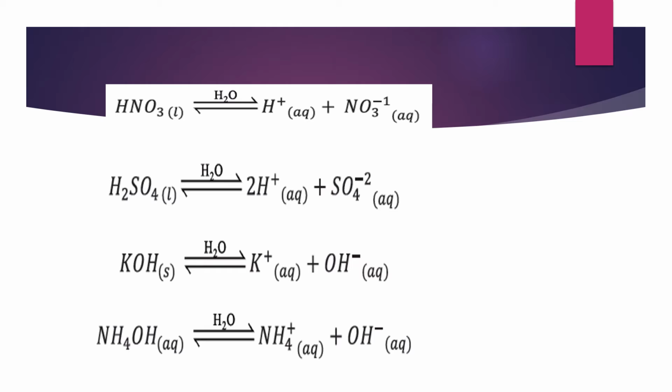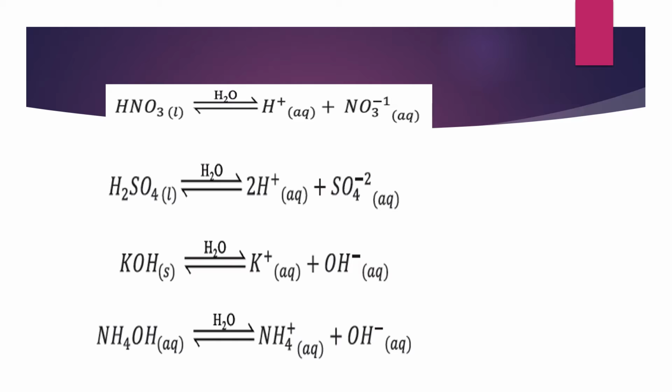In the third example, you see potassium hydroxide. When potassium hydroxide, KOH, ionizes, it produces potassium ions and hydroxide ions. As potassium hydroxide is producing hydroxide ions, it means it is an Arrhenius base.